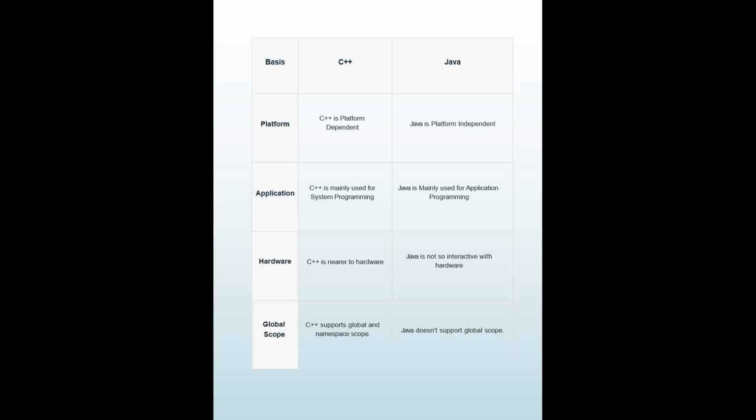So now the base is C++ and Java. C++ is platform dependent. Java is platform independent. C++ is mainly used for system programming. Java is mainly used for application programming. C++ is nearer to hardware, Java is not so interactive with hardware. Global scope: C++ supports global and namespace scope. Java does not support global scope.